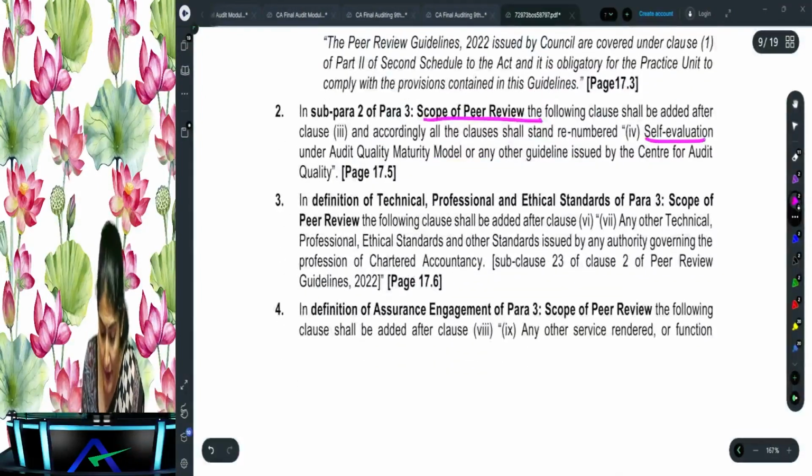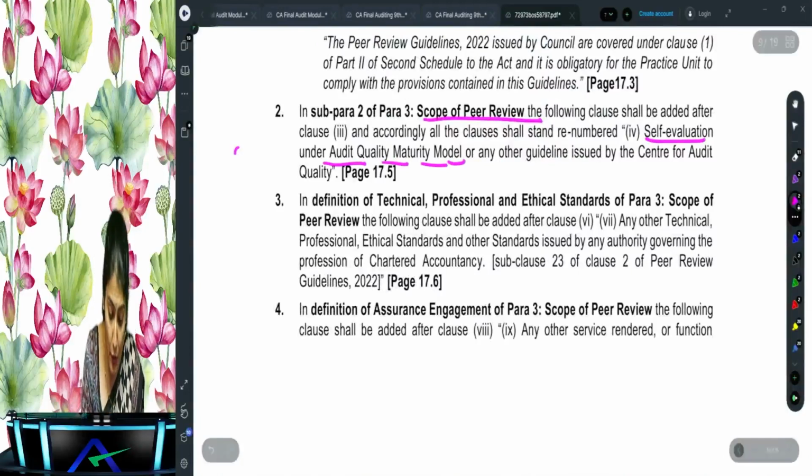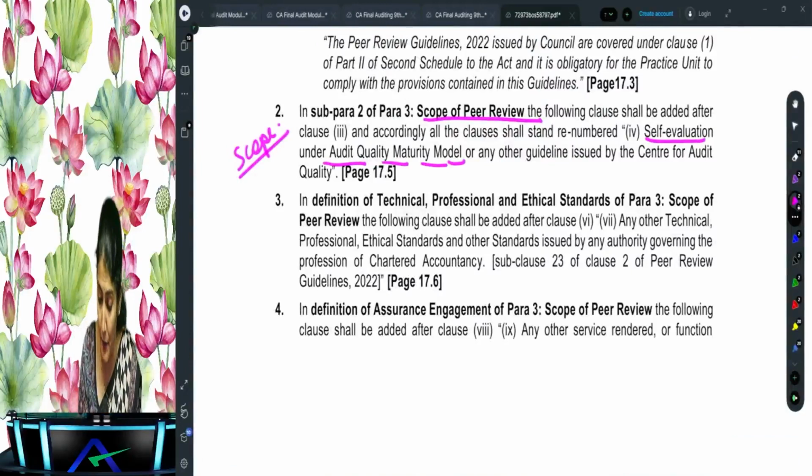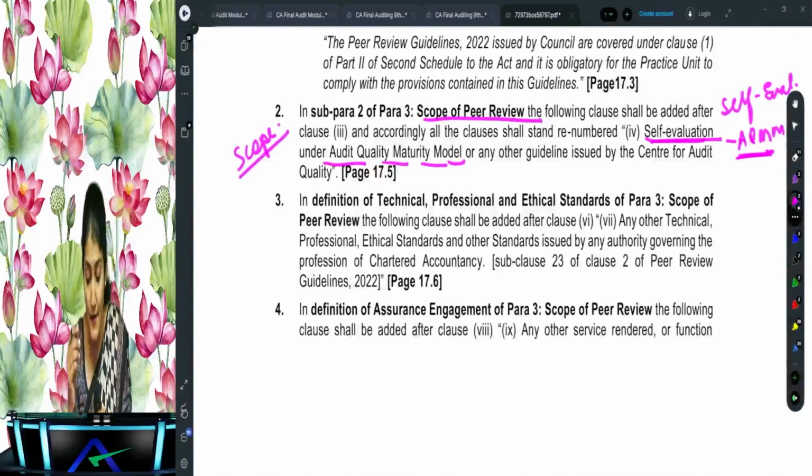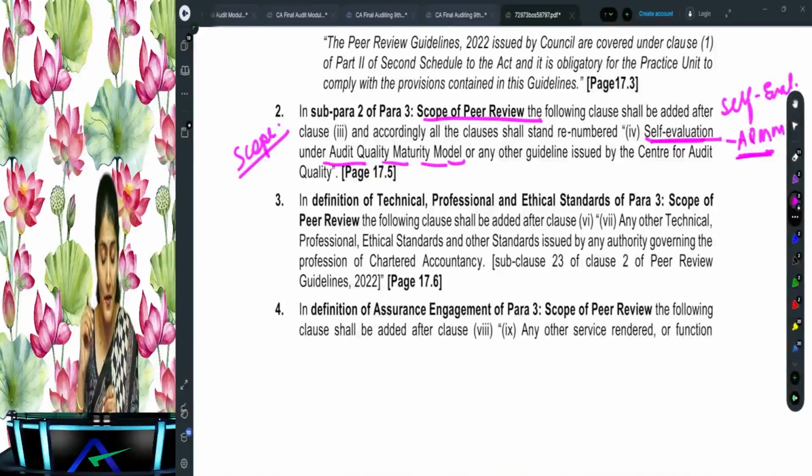So in the scope of peer review, before the training program, rather than after it, what is the point number 4 you need to add? The self-evaluation of the audit quality maturity model. Will that be covered in the scope of peer review? Yes, it will be covered in the scope of the peer review.